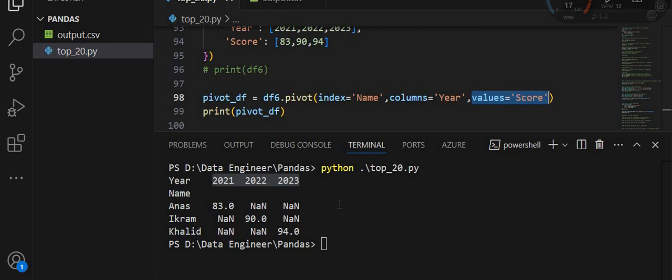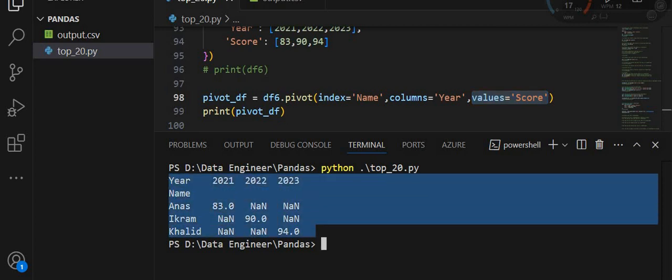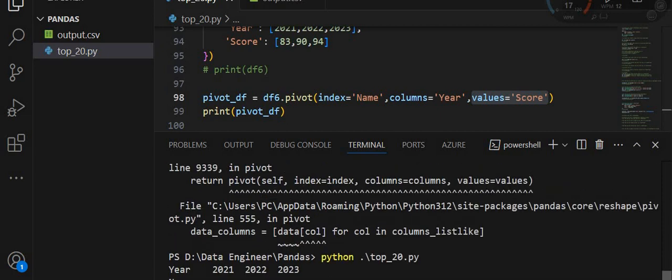So the resulting pivoted data frame is like this: index name and the column are air, and the values from name Anas, and the air is 21 and the score is 83, and for name Ikram,